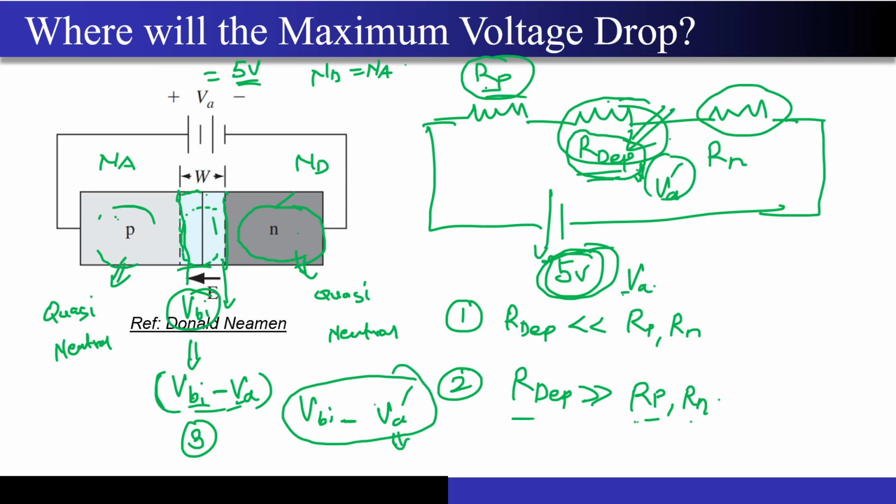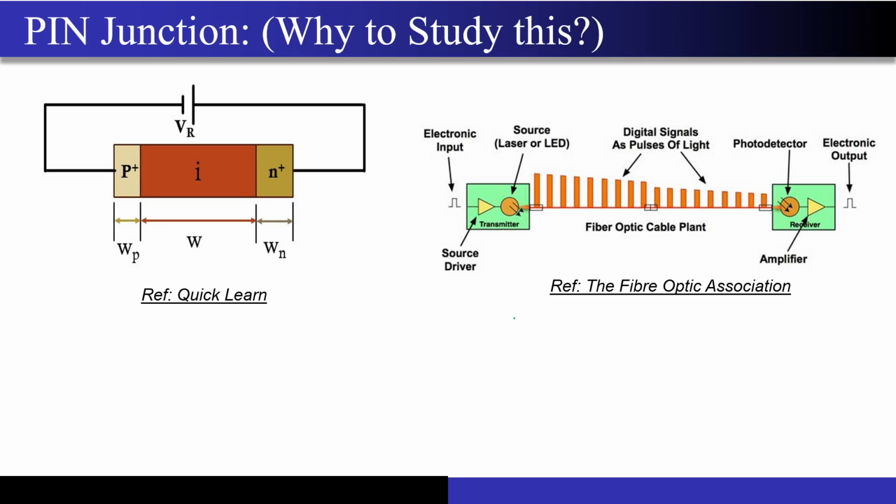So do not get confused why we are just subtracting V_A from V_BI. It is because of this reason only. I hope this concept is very clear to you.